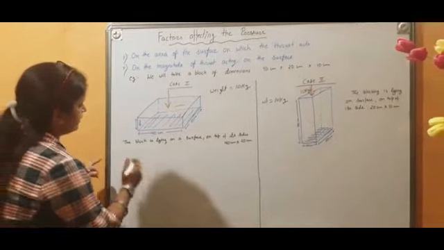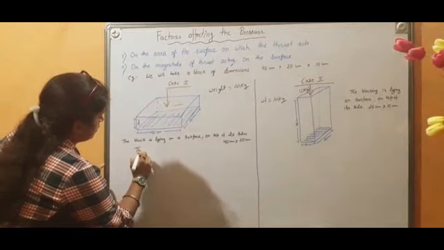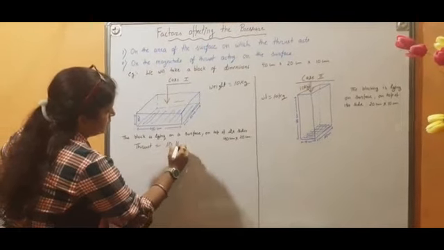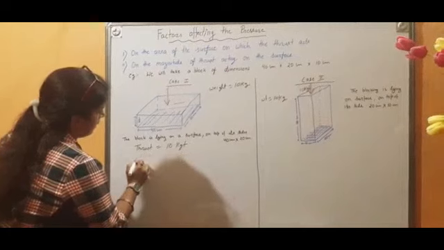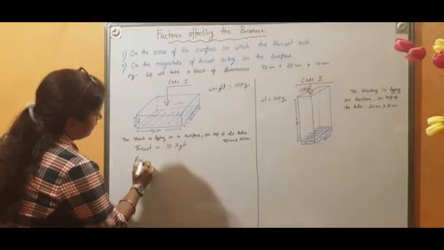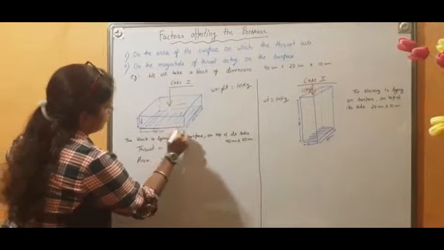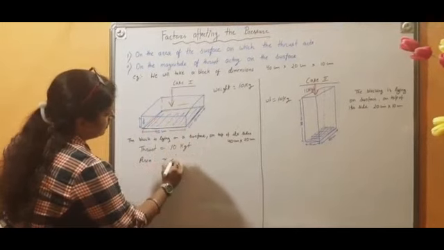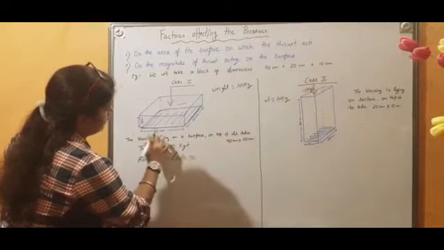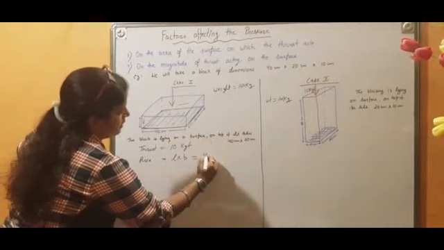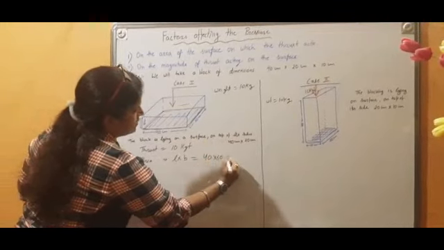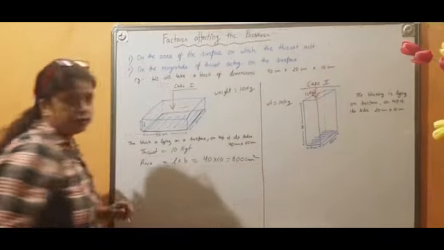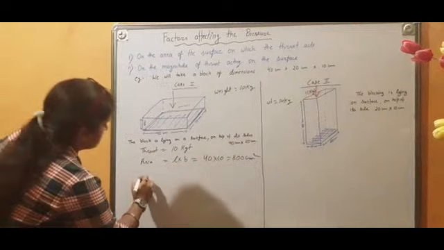So we will see what is the difference between the pressures. Here thrust is equal to weight, that will be 10 kgf, and what is the area in this case? Because the base is of rectangular shape, this will be L into B, length into breadth. Length is 40 and breadth is 20. So it is 40 into 20, that is 800 centimeter square, right? Then what is pressure?